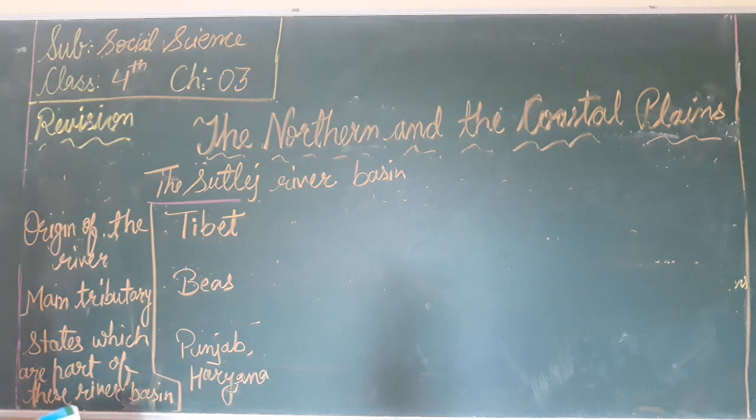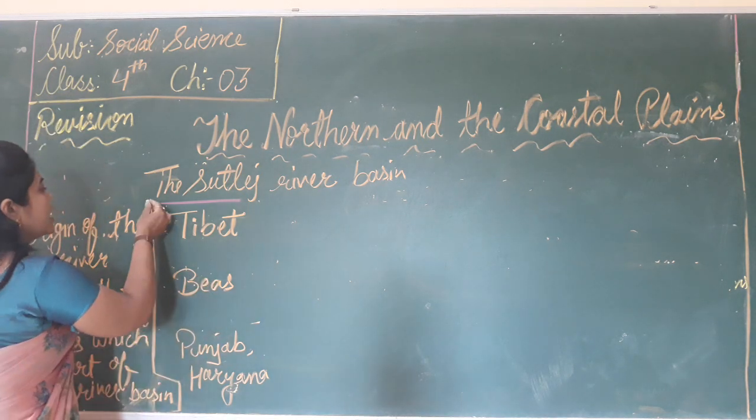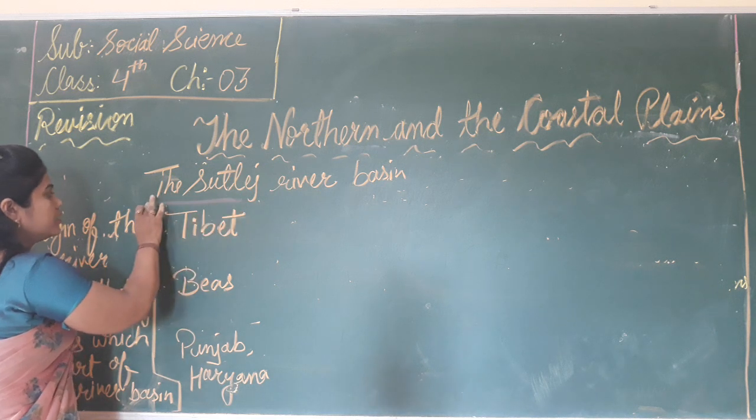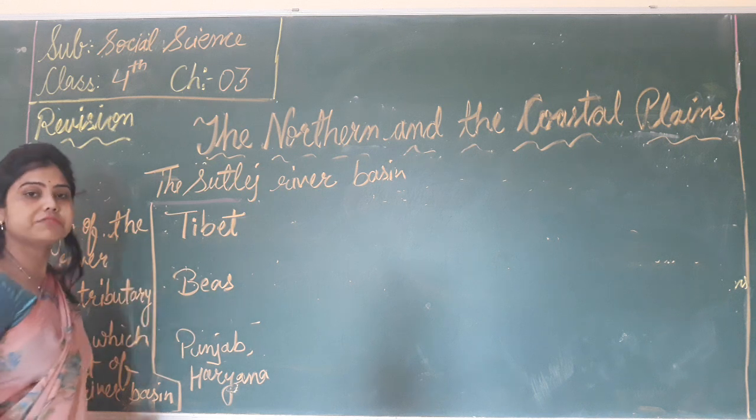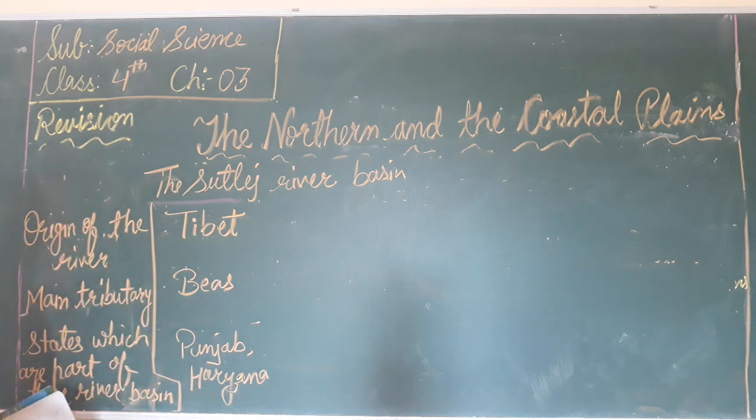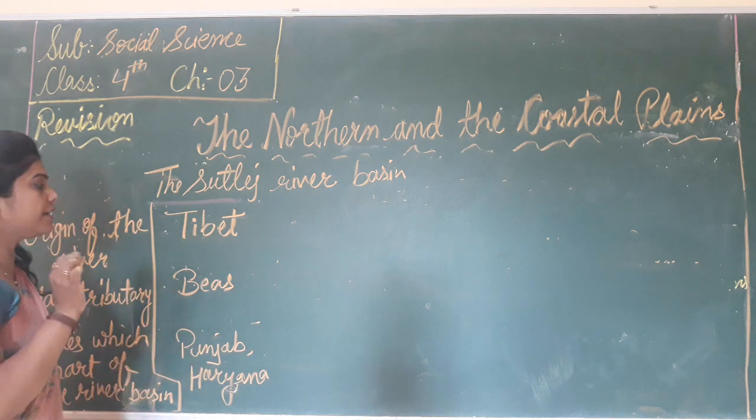So we make a table to learn easily about the origin of the river and the main tributary of the river basin and the states which are part of this river basin.